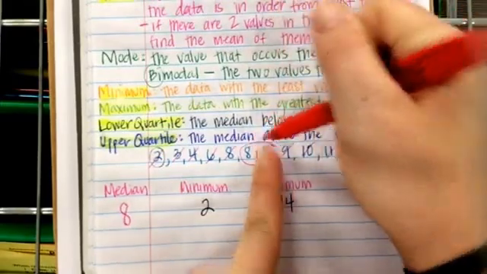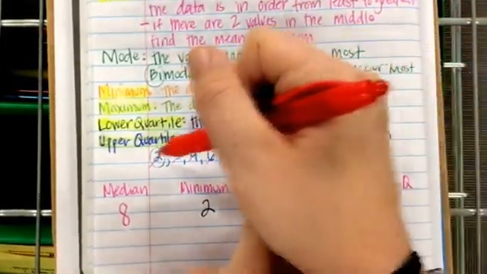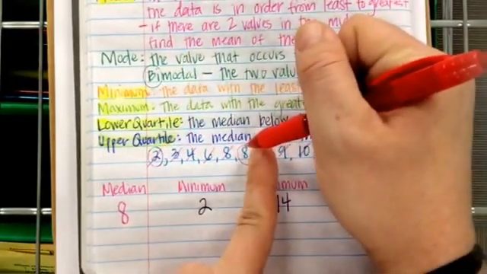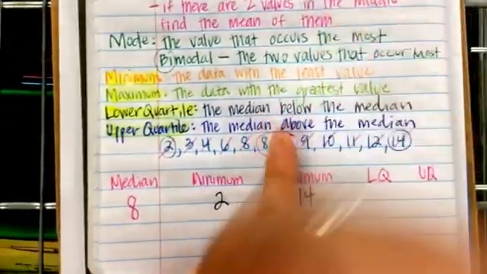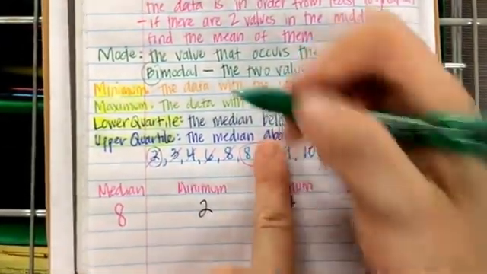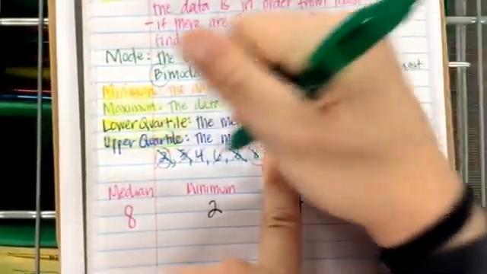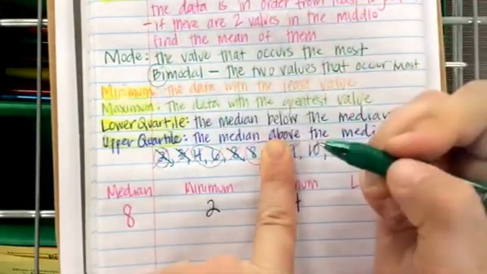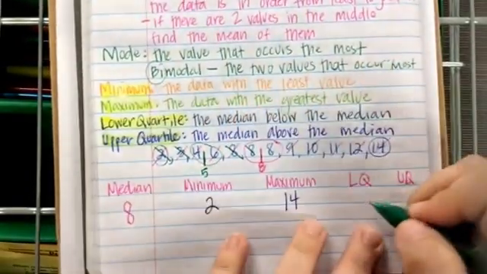So this 8 that's circled because it was in the middle is included when I'm counting off because it is not my median. It is a piece of data I used to find my median. I'll change colors so it's easier to see. So I cross out 8, 2, 3, 8. I have 4 and 6. So my lower quartile is 5.